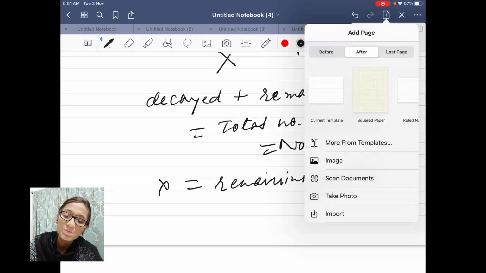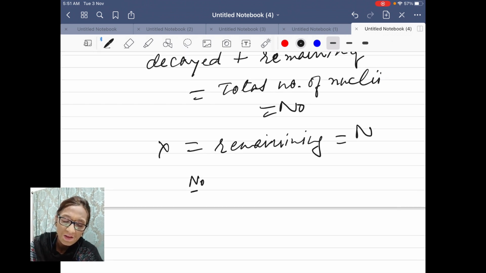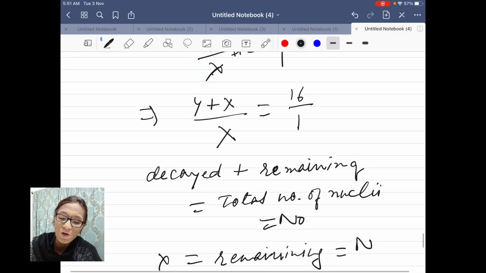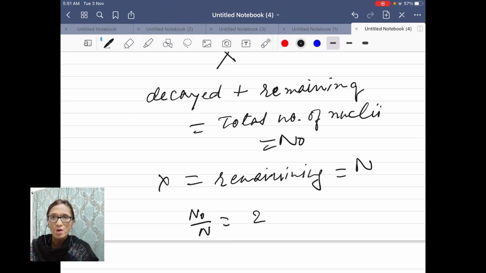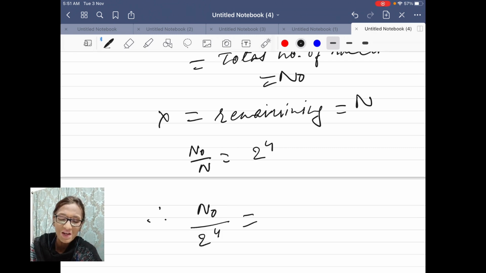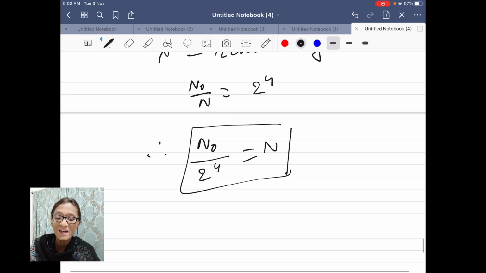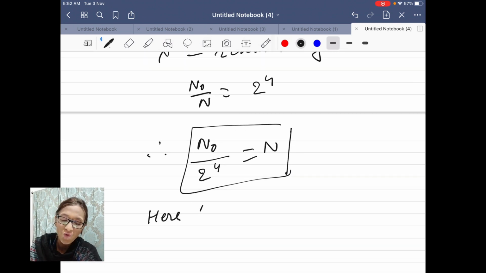and let this be N. So N naught by N is obtained, and this is equal to 16, which means 2 to the power 4. Therefore, N naught by 2 raised to the power 4 is equal to N. From this you can see that you have already derived an equation of this form. So what is 4 here? Here 4 is equal to the total number of half-lives.